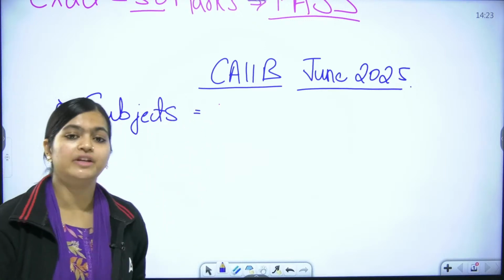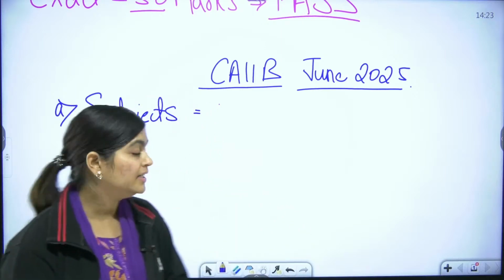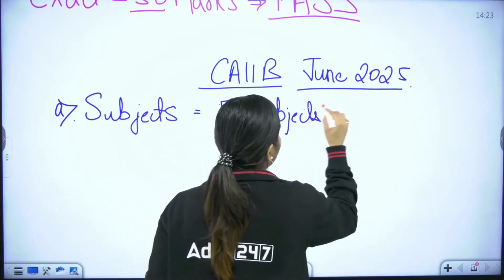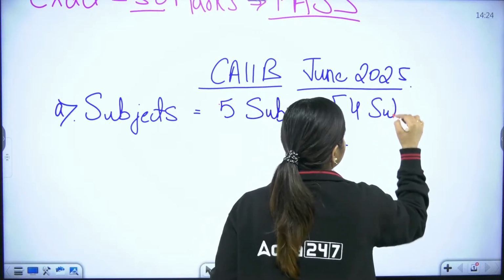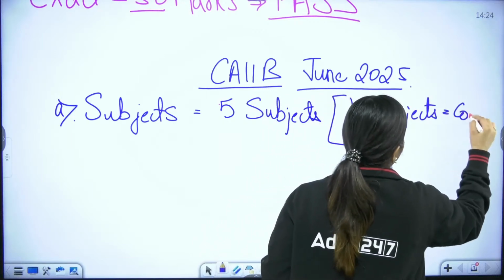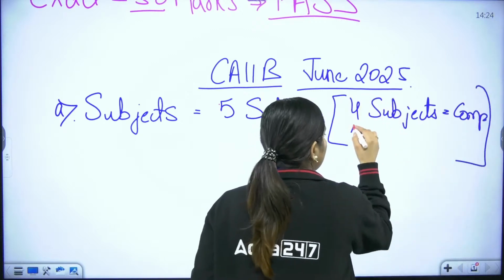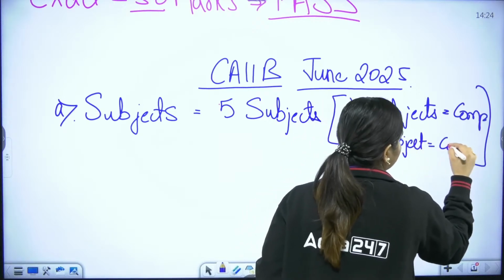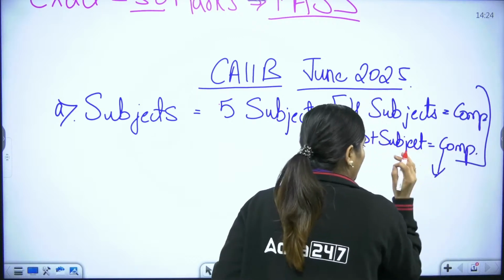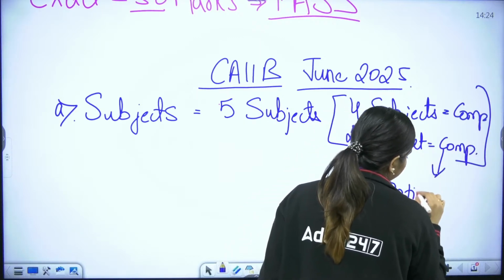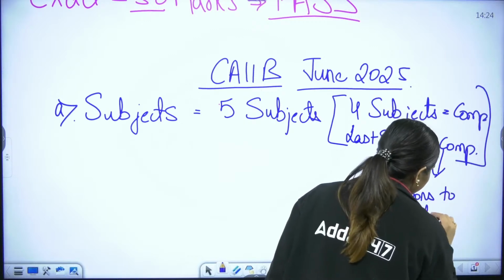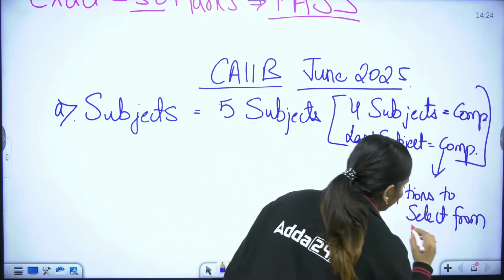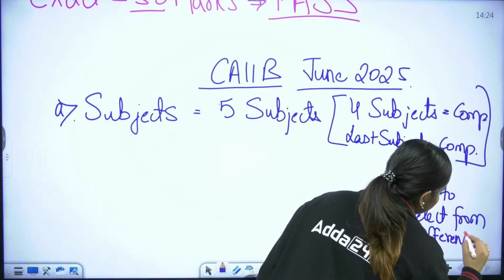Like in our JAIIB, we used to have 4 subjects. But under this CAIIB, we have 5 subjects, in which the first 4 subjects are compulsory. The last subject, that 5th subject, is also compulsory. But in that, IIBF gives options to select from different subjects. Check it. In this, you get the option from different subjects.